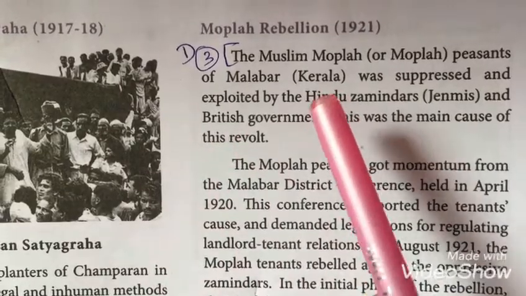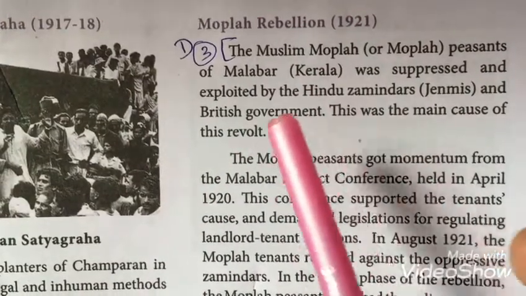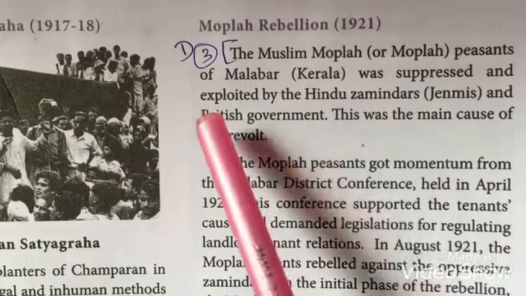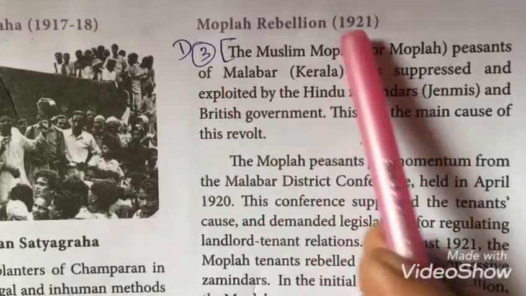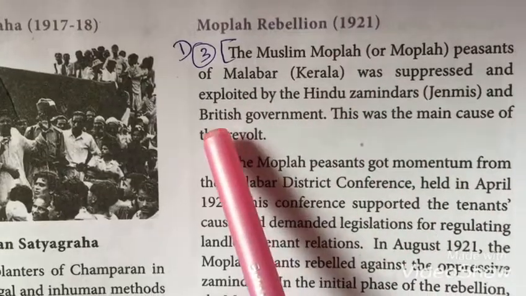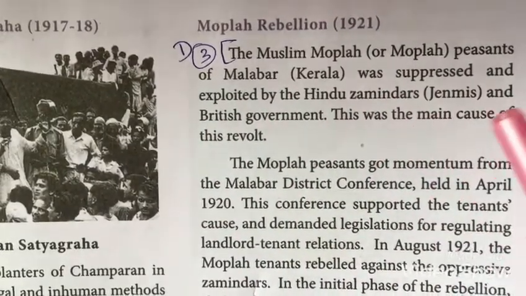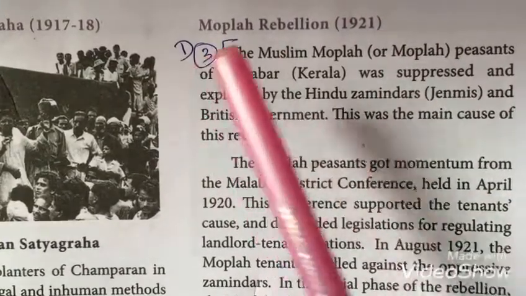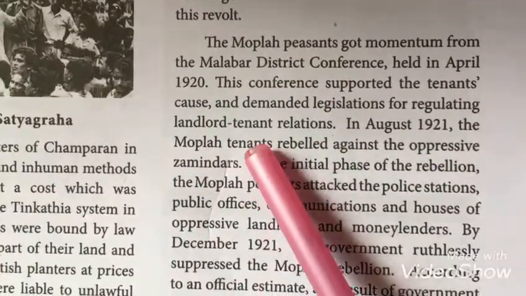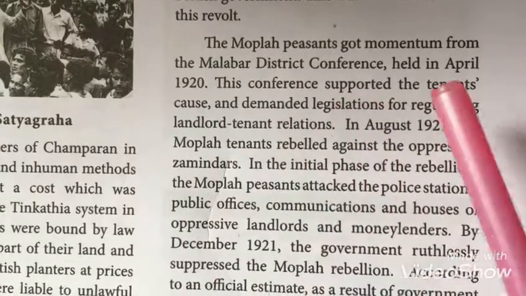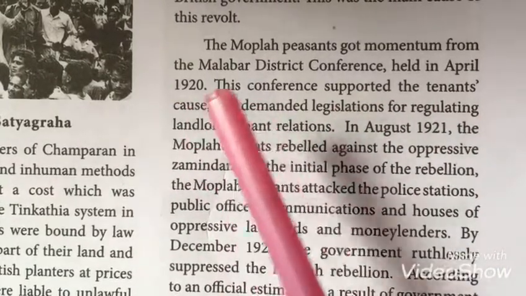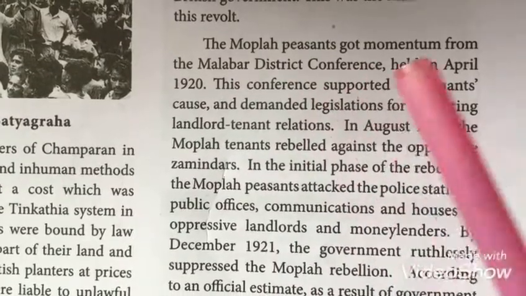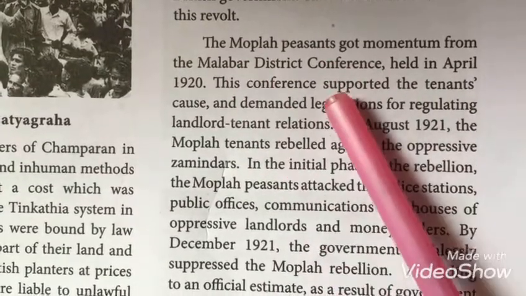Mofla Rebellion. Mofla is the name of the Muslim farmers who lived in Malabar, Kerala. They were suppressed and exploited by the Hindu zamindars and the British government. This was the main cause for the Mofla rebellion. The conference held in April 1920, named the Malabar District Conference, gave support to the Mofla farmers.